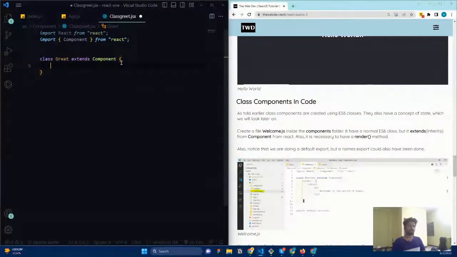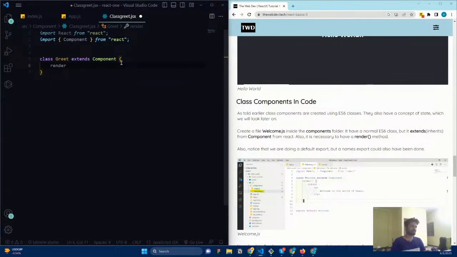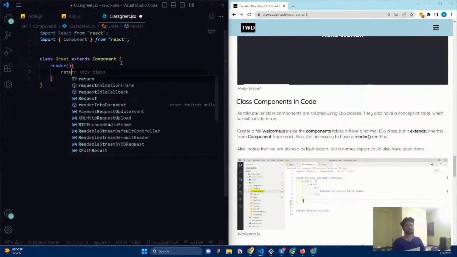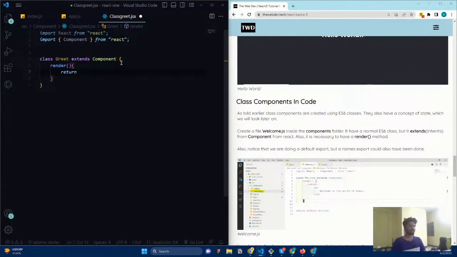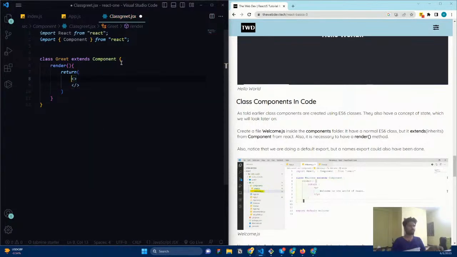And here, the next thing you need to do is, in a function-based component, we have the return keyword and we will return it. Here you need to use render. And inside this render, you need to return things. I just say return. If it is going to be a block of code, then you need to return the things as quick as possible. And here I'm just going to say it is going to be a block, it's going to be a fragment or a div, anything you can do.